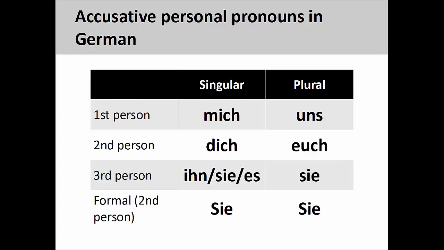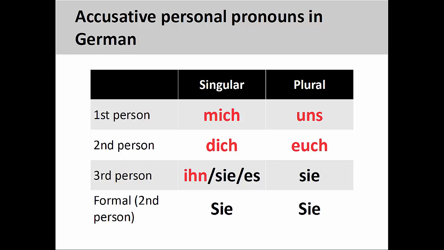Like English, accusative personal pronouns in German are organized by number, person, and gender. Mich, first-person singular; dich, second-person singular; ihn, masculine third-person singular; sie, feminine third-person singular; es, neuter third-person singular; uns, first-person plural; euch, second-person plural; and sie, third-person plural. The formal personal pronoun, both singular and plural, is Sie, which has a capitalized first letter.